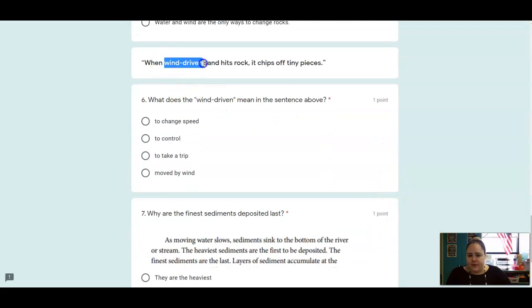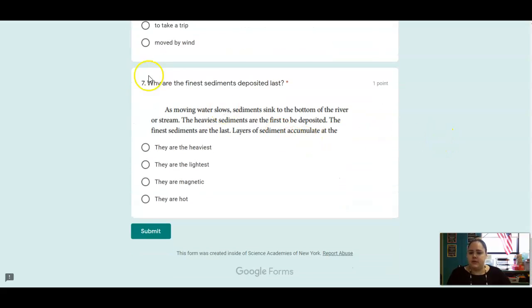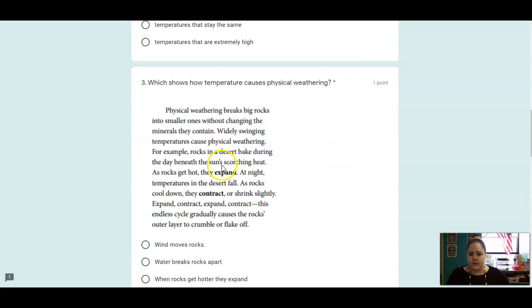Number 6, we've got the phrase wind-driven. When wind-driven sand hits rock, it chips off tiny pieces. So what does that phrase mean? And number 7, why are the finest sediments deposited last? Read this short passage here. Are the finest sediments deposited last because they are the heaviest, the lightest, magnetic, or hot? Okay, so that is it for reading.